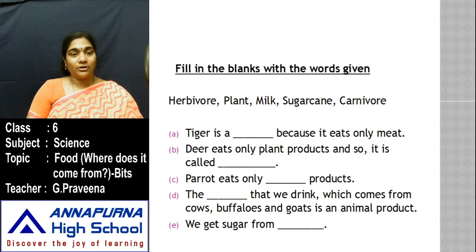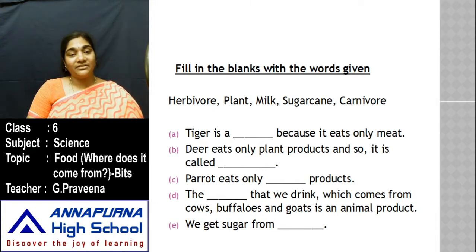So different organisms, based on their consumption of food, are categorized into three different groups. So what does a tiger eat and what is it called? Because it eats only meat. Second bit, deer eats only plant products, and so what is it called? Then parrot eats only dash products.